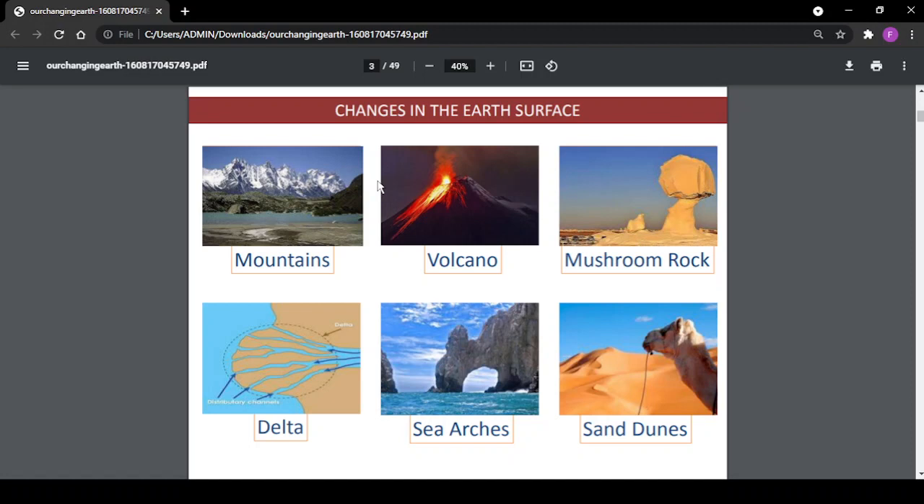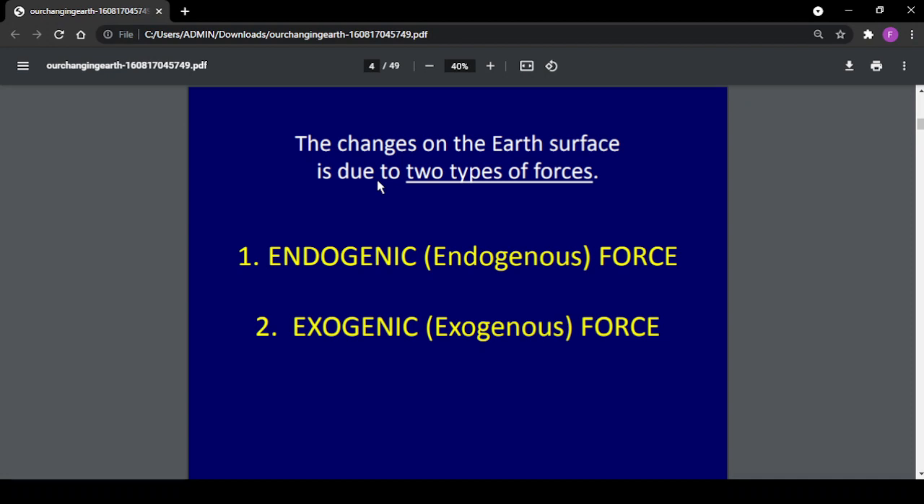Now, the movements of the molten magma inside the earth are the main reason why changes on the earth are taking place. These lithospheric plates cause changes on the surface of the earth. The earth movements are divided on the basis of the forces which cause them. The forces which act in the interior of the earth are called endogenic forces, and the forces that work on the surface of the earth are called exogenic forces.